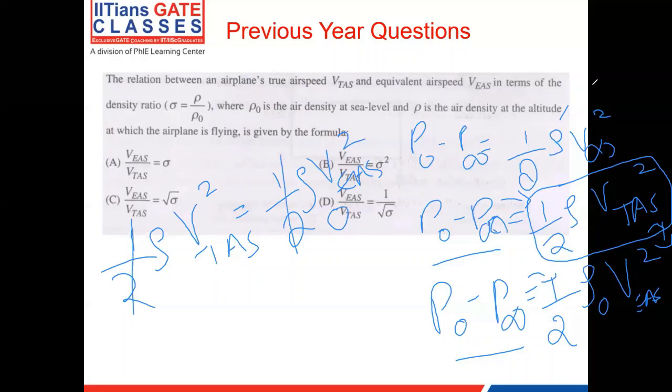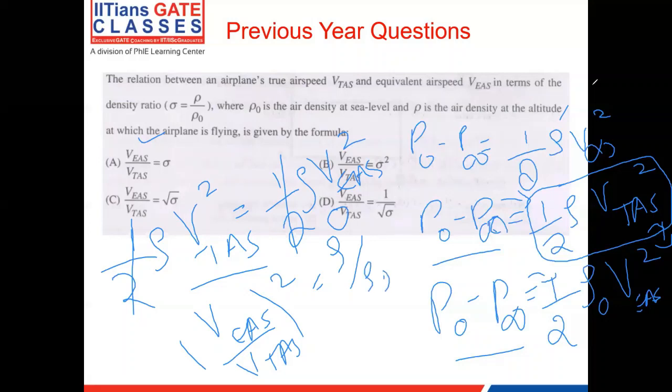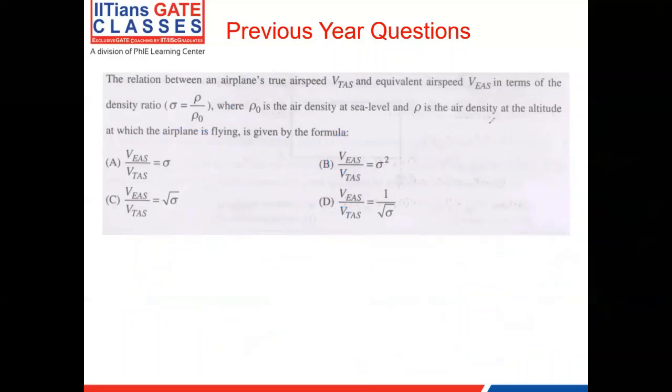So half cancels. They are asking us the ratio between V EAS and V TAS. So let me take this V TAS to the other side. V EAS by V TAS whole square is equal to rho by rho naught. And I take the root to the other side. So the ratio becomes root of rho by rho naught. And rho by rho naught, they have mentioned in the question, can be denoted by sigma. So your V EAS by V TAS is nothing but root of sigma, option C.